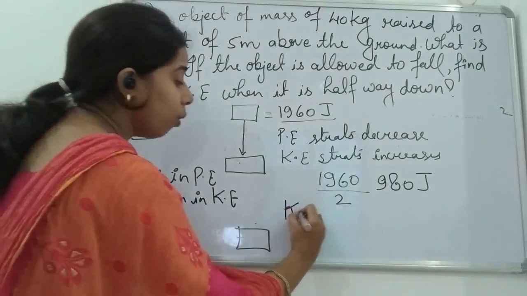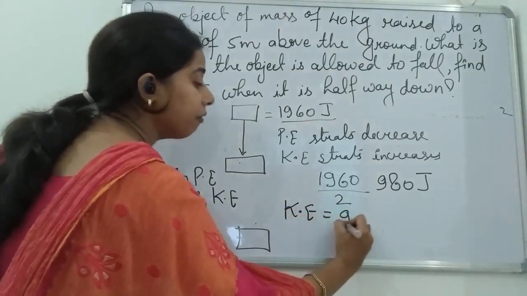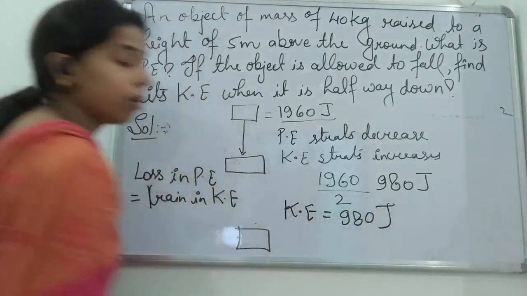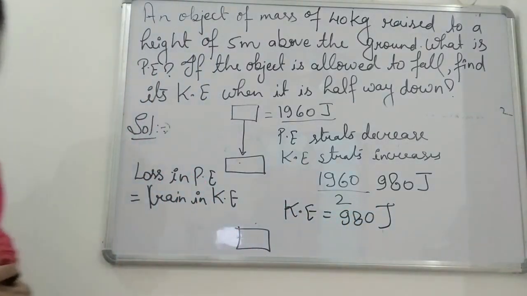So the kinetic energy at halfway down will also be equal to 980 joule, students. Okay.